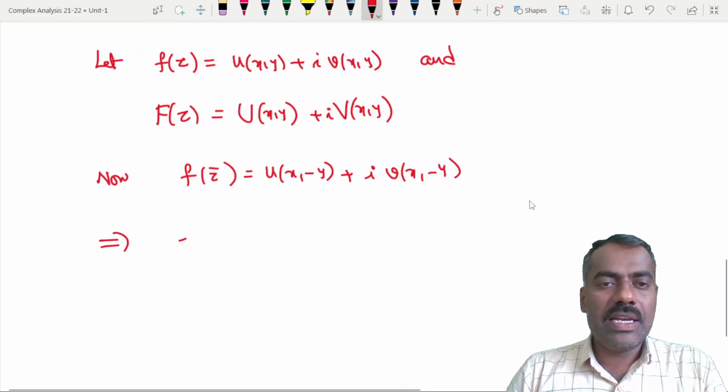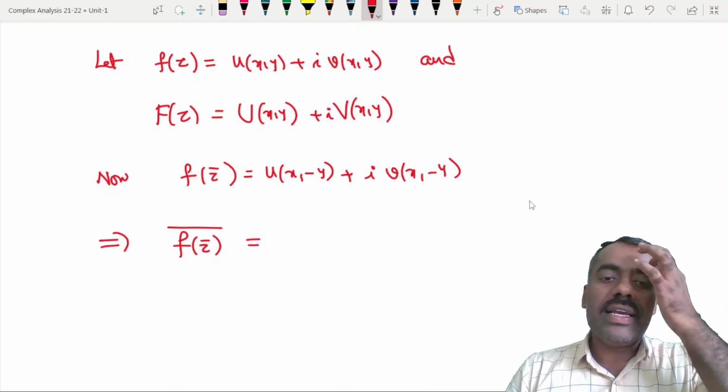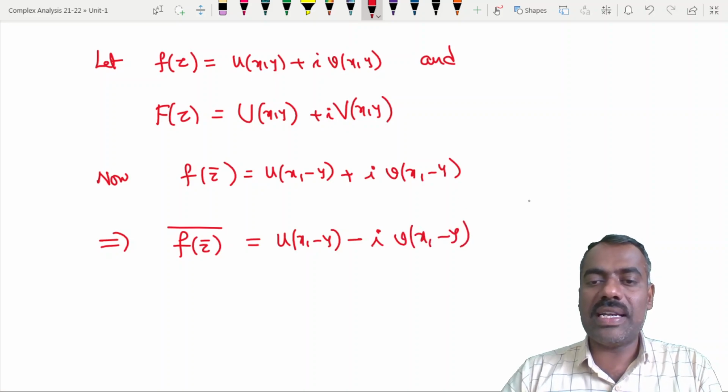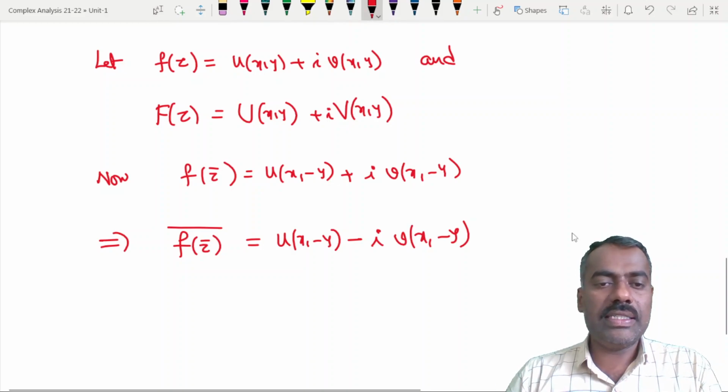Now what is f of z bar, then whole bar? That means when you take the conjugate, wherever plus i is there, we substitute minus i. Is that clear? Right?